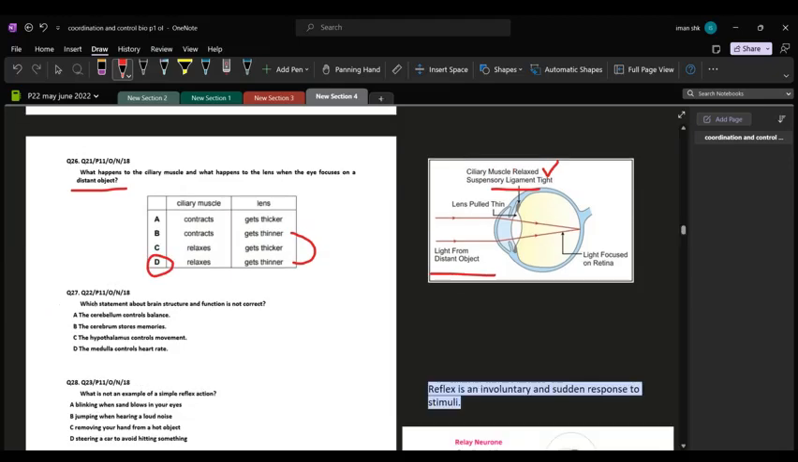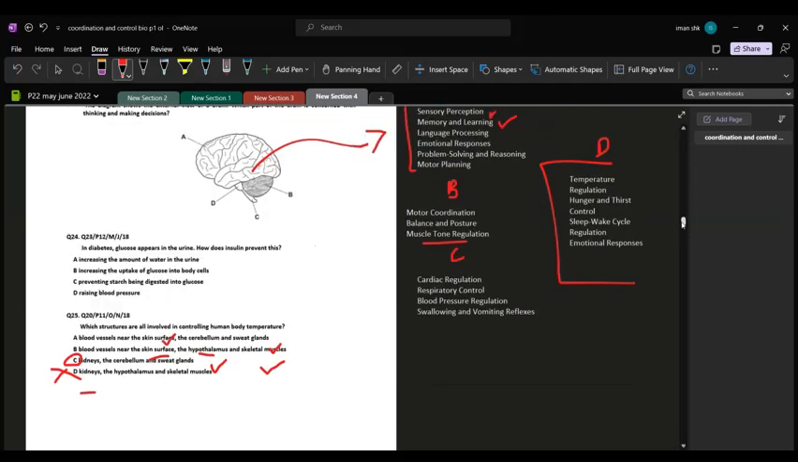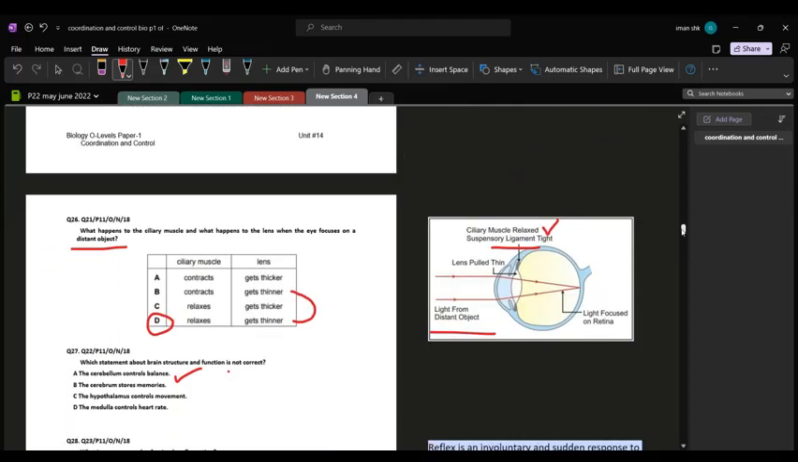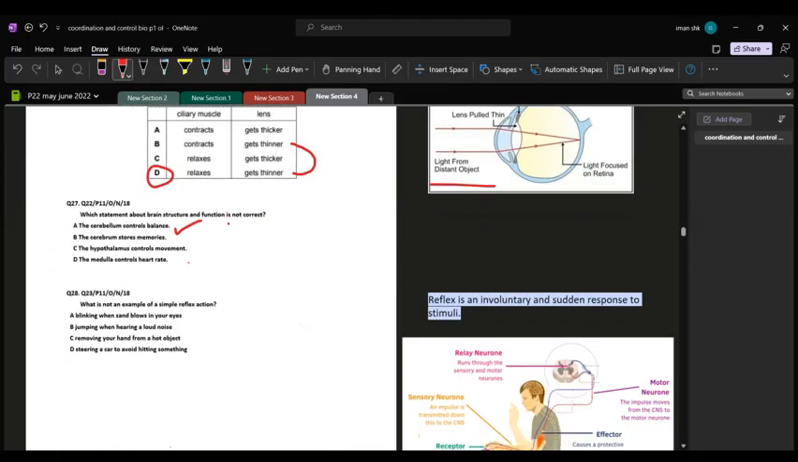Question number 27. Which statement about brain structure and function is not correct? The cerebellum controls balance. This is true. The cerebellum controls balance, posture, muscle tone and regulation, motor coordination. So here's a simple thing. If you just memorize all these points that I've written here, you're good to go because in every MCQ or question, you will find these are repeatedly used and asked. And these are their main functions that I've written.